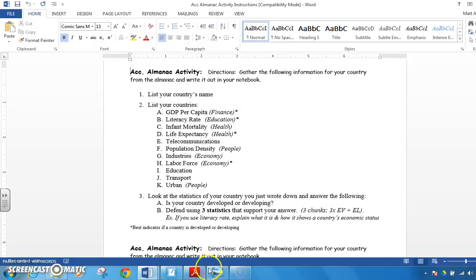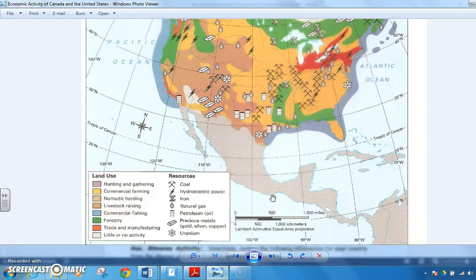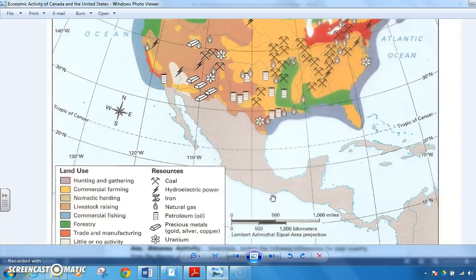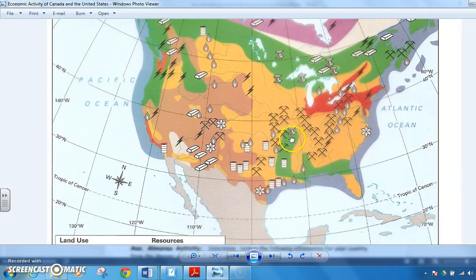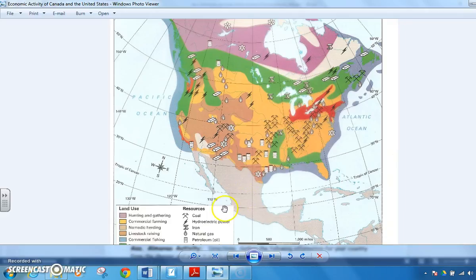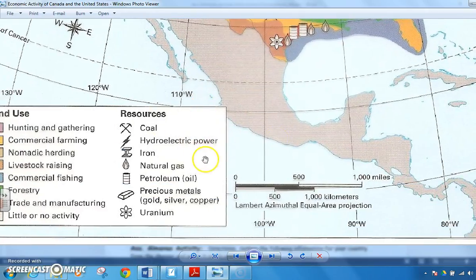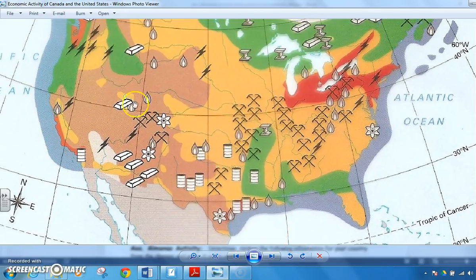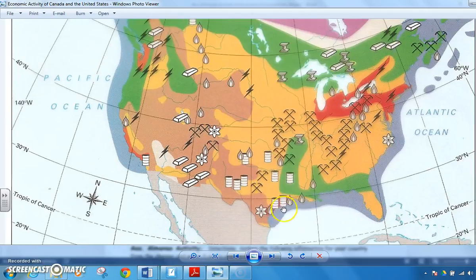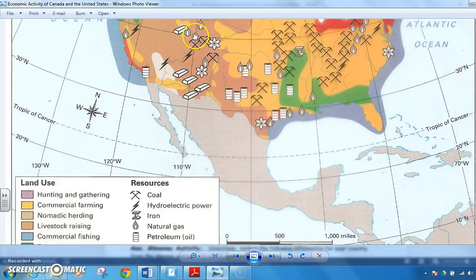One other thing I do want to say is this. How do we see this, by the way, on a map? One thing I do want to reference is this map here. You're going to get a chance to see maps like this a little later on in what we call a mapping lab. For now, I want you to notice 2 things. There are resources listed on the map. So I'm looking at the United States here, resources. Just like you saw in the Almanac, all those variety of industries. The coal is these little picks, hydroelectric power is this lightning bolt, I've got iron, I've got oil out in the Katrina area that we've talked about. So this is a good way of being represented. We're going to see this later on, by the way. It's another type of map.